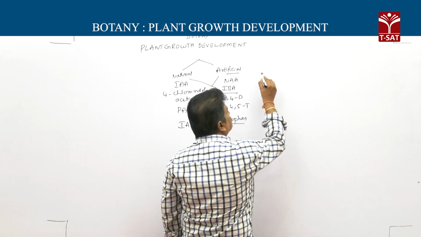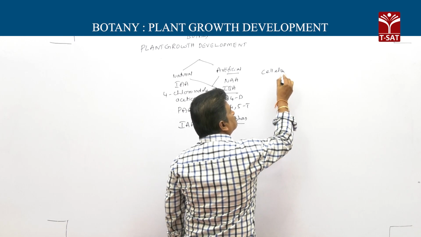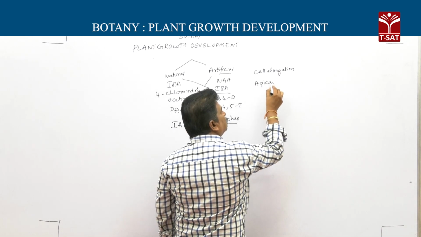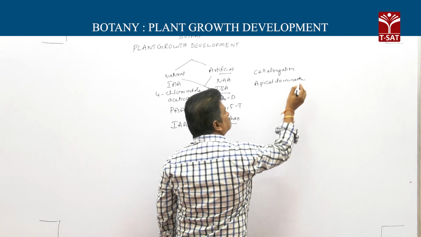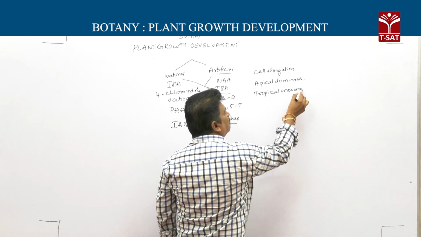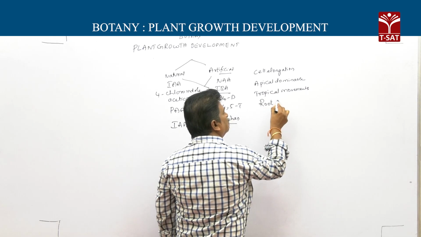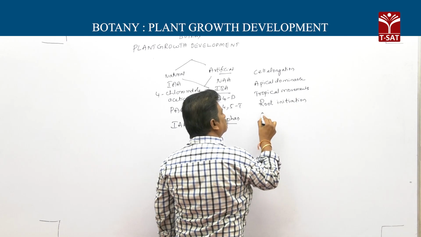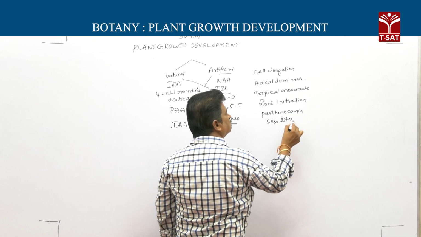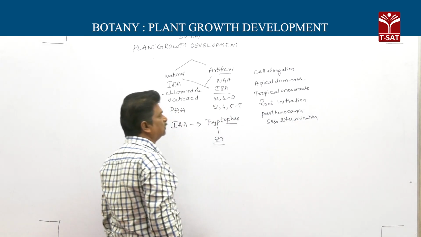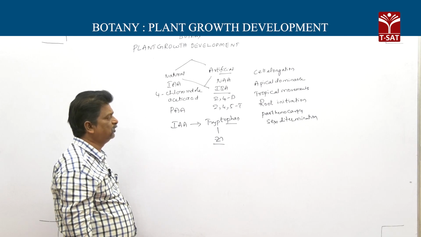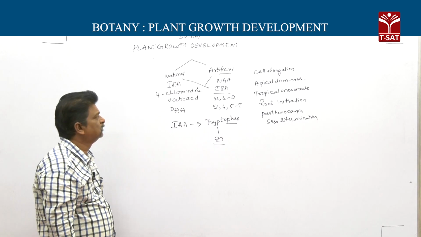Now the physiological effects of auxins. One is cell elongation, then apical dominance, then tropic movements, then root initiation, parthenocarpy, and sex determination. So first one, cell elongation.